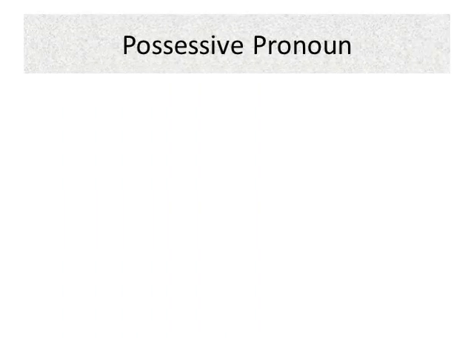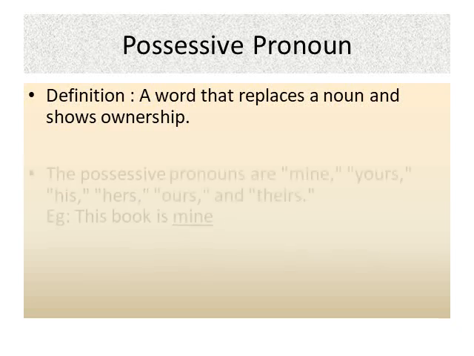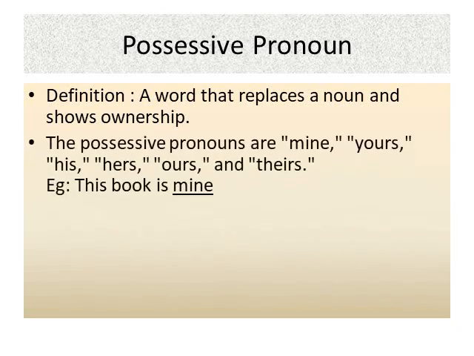Let's look at the fourth one, possessive pronoun. Definition: a word that replaces a noun and shows ownership is called a possessive pronoun. The possessive pronouns are mine, yours, his, hers, ours, and theirs. For example, this book is mine. In this sentence, mine is a possessive pronoun because it shows ownership.